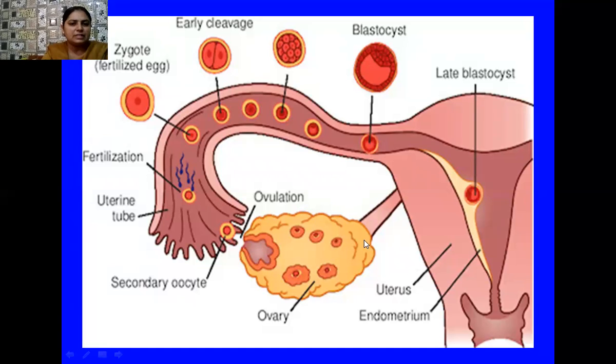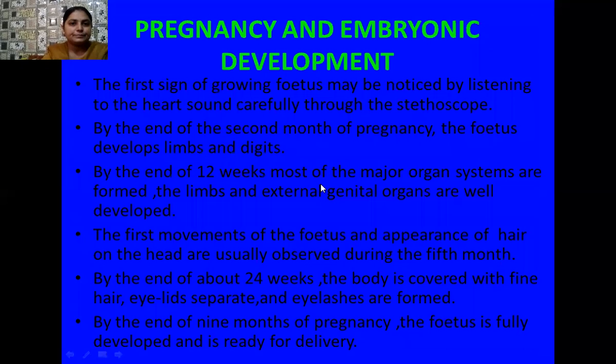Here the ovary is visible to you, and various stages of development of follicles are seen in the ovary. The mature follicle releases the ovum, and it reaches the ampullary-isthmic junction, where it meets sperms and fertilization takes place. It later forms the zygote, or the fertilized egg, and this zygote undergoes mitotic divisions called cleavage divisions.